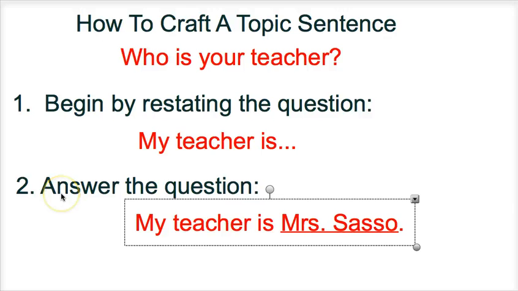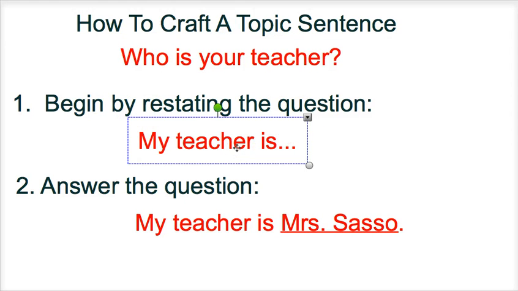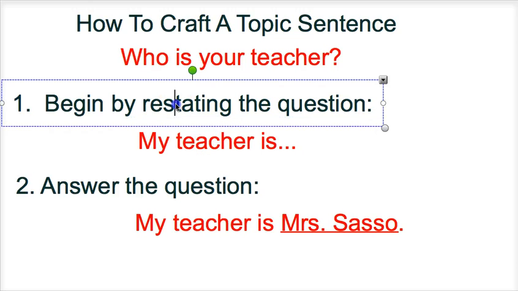So our first lesson is really how to craft a topic sentence. We should be pretty good at this, but let's just review. Who is your teacher? If that was the question asked, you would begin by restating the question. You would say, my teacher is. Remember, a restatement is taking the words from the question, maybe putting them in a different order so that you can answer. Then you answer the question. My teacher is Mrs. Sasso. So again, restate the question and answer it.